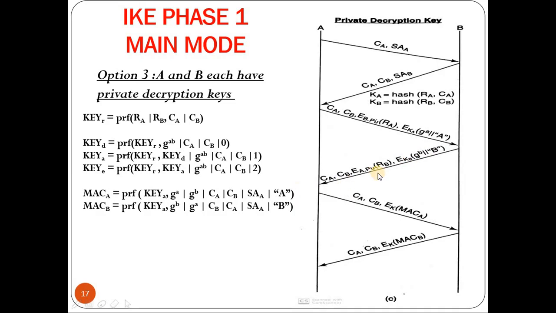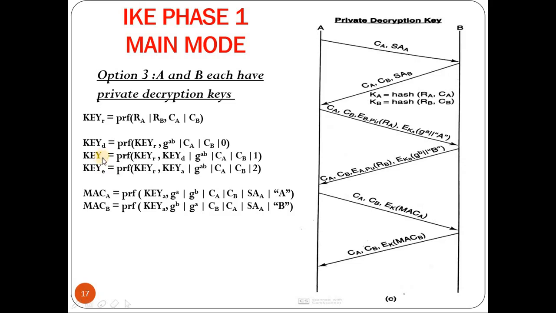On receiving this message, in order to decrypt it, it requires RB. So it performs decryption using A's private key and gets RB. Using RB, it computes KB. Once KB is computed, it decrypts this message. On decryption, it gets the Diffie-Hellman partial key and also the identity of B. On receiving this, both parties will compute g to the power AB mod P. Then they compute these four keys: root key, derived key, authentication key and encryption key.